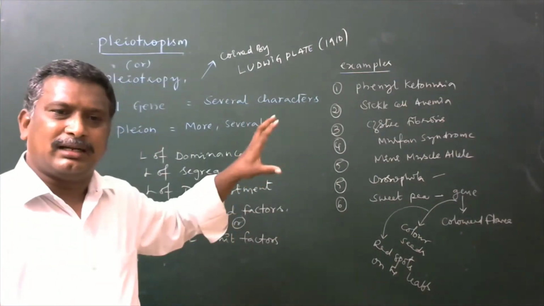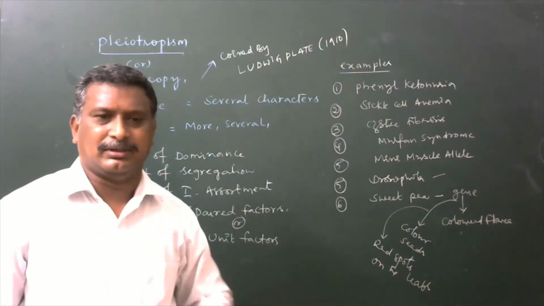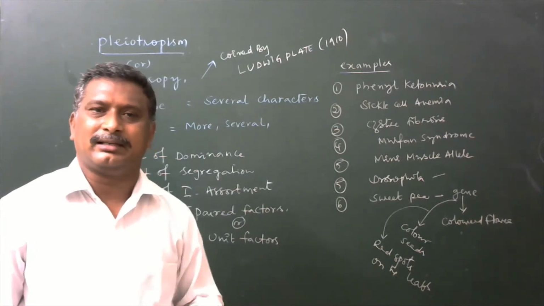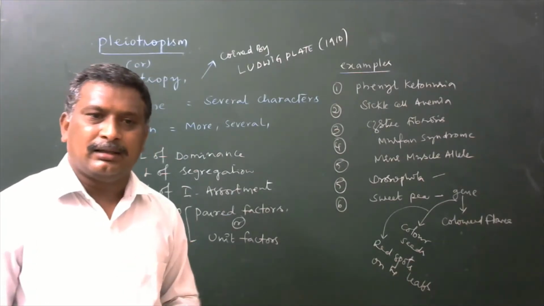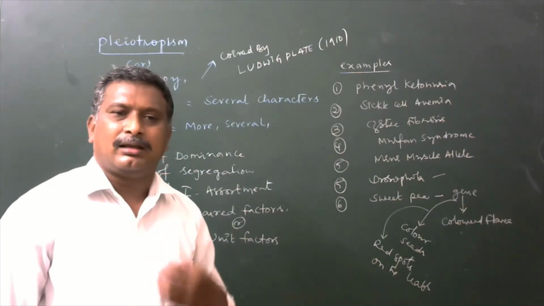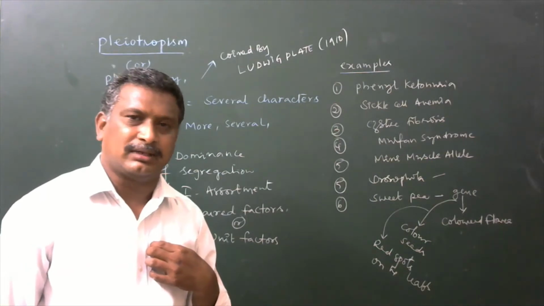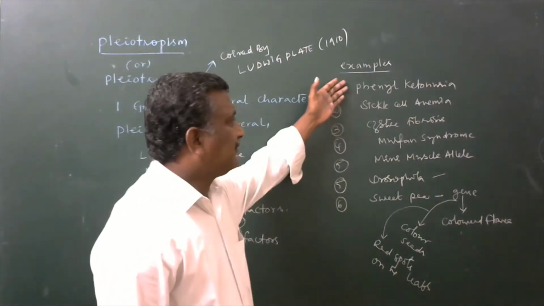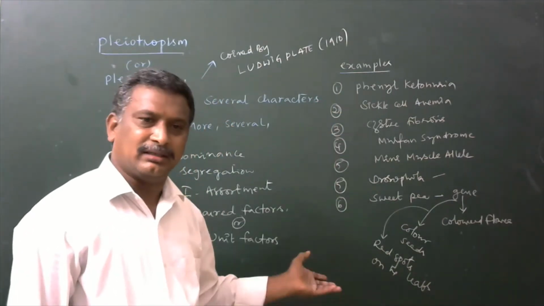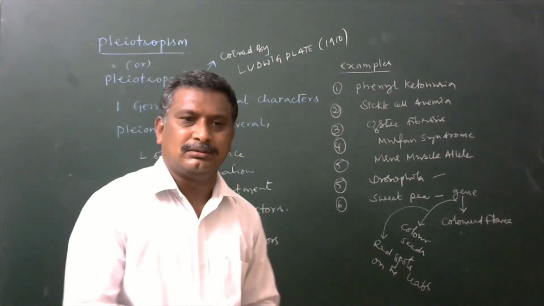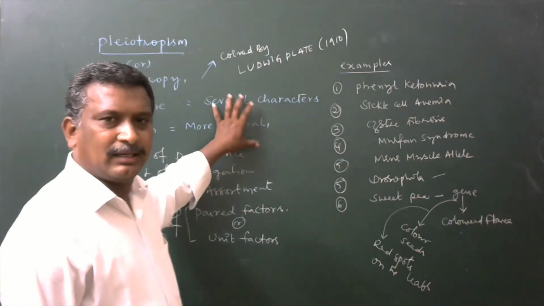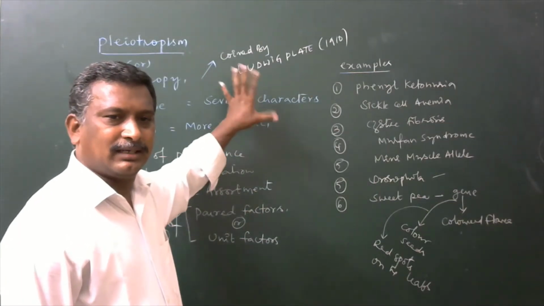This is enough to learn up to this level for IPE only. But for the students who are interested in writing entrance examinations like MSET, NEET and other medical entrance examinations, I would like to give more information. We will now see what is phenylketonuria, sickle cell anemia, cystic fibrosis, etc., one by one. Please go through all of them. But for IPE students, it is enough. Even for degree students it is enough.